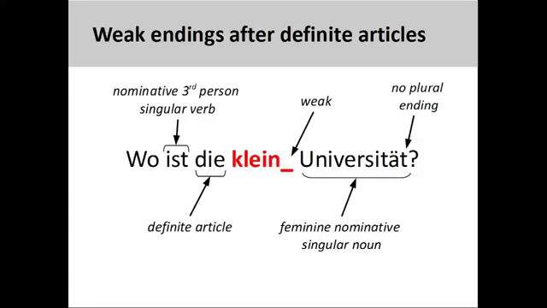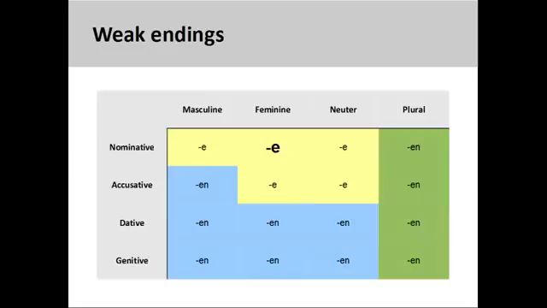Since the nominative case is always used after forms of sein, I can assume that Universität is the subject of the sentence and that the definite article die refers to a feminine singular noun in the nominative case. Since all endings for attributive adjectives coming after definite articles will be weak, I need to find a feminine weak nominative ending to use in the sentence. I can now consult a chart for weak adjective endings to find the appropriate ending, which is e.